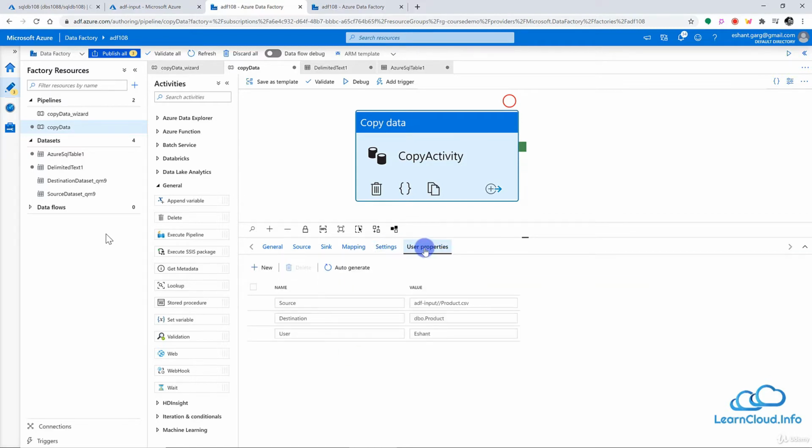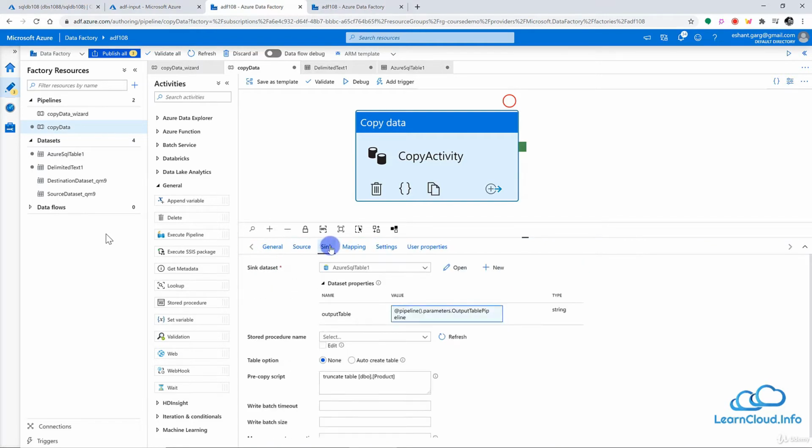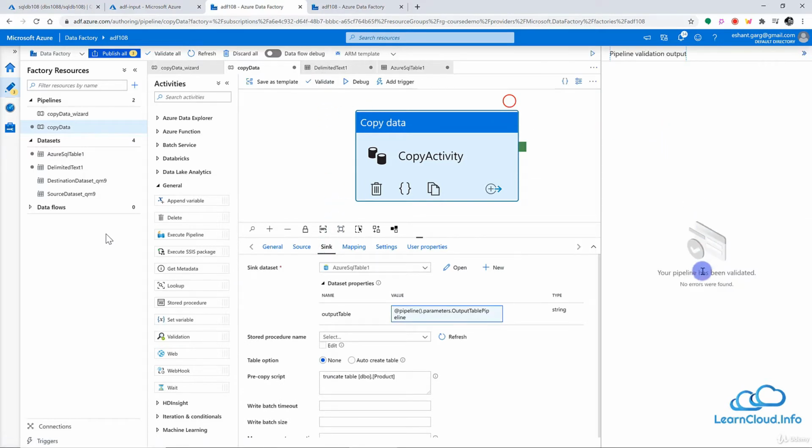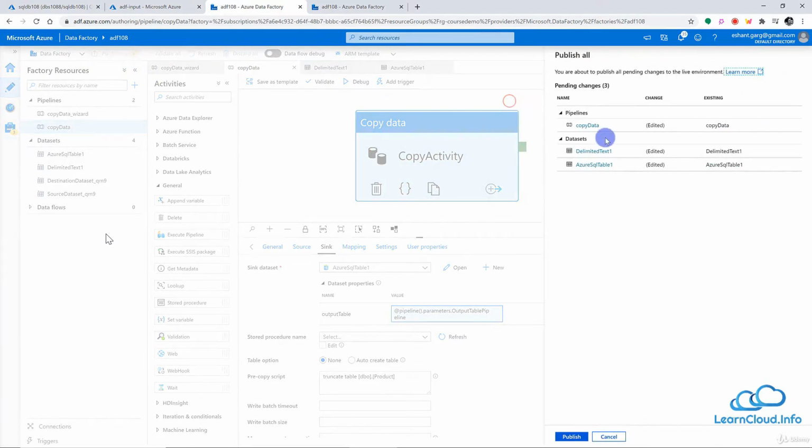And in user properties, we can remove this because this is now not reflecting the right values, because these values are going to be whatever we pass at runtime. So we can select all of this and delete. We don't need this. So everything looks good here. And I will validate my pipeline and it should be good. So let me publish my changes. So I have made changes to the pipeline and two of the datasets, which is good.